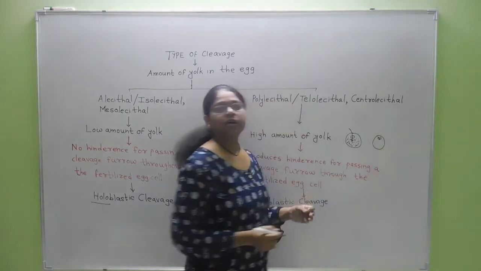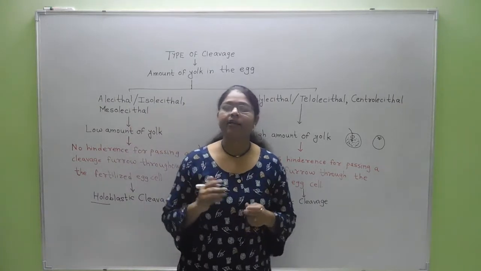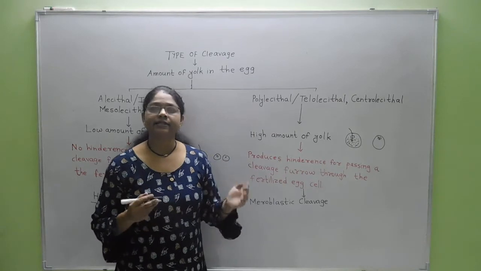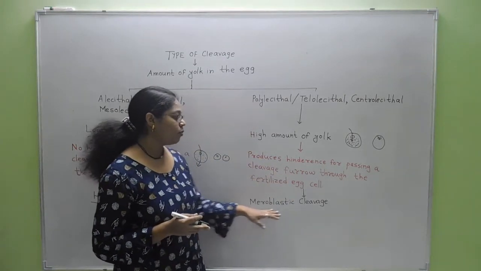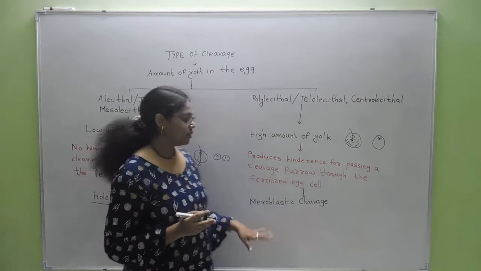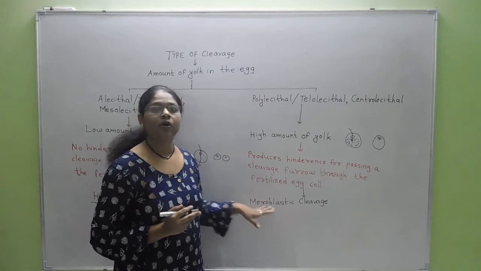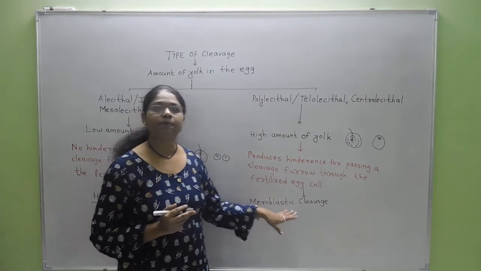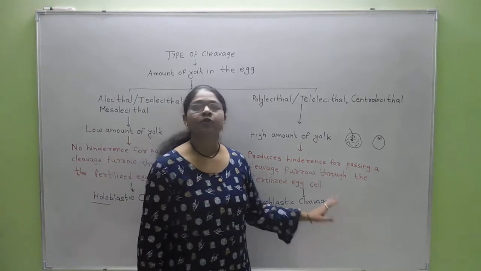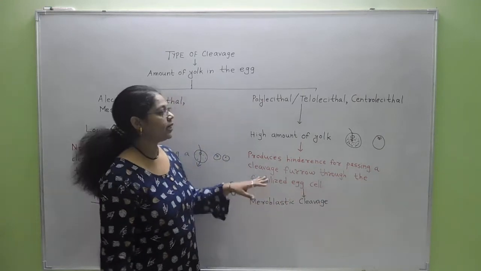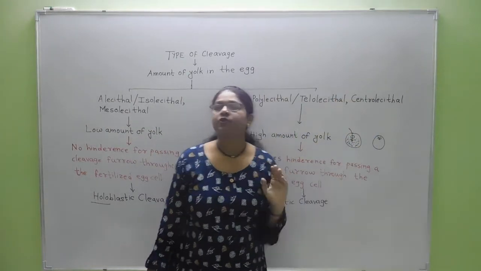Such a type of cleavage, where only half of the egg is divided or the egg is partially divided, is called meroblastic cleavage, because mero is half or incomplete, or it is also called partial. Meroblastic cleavage takes place in the telolecithal or centrolecithal kinds of eggs.